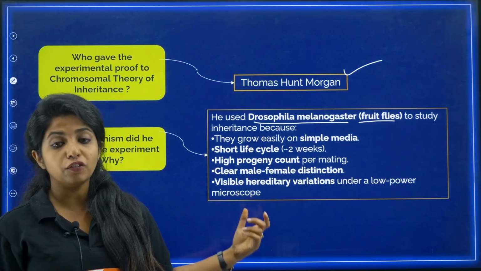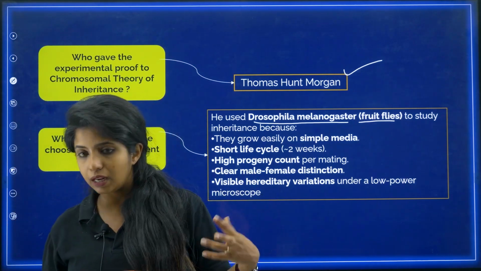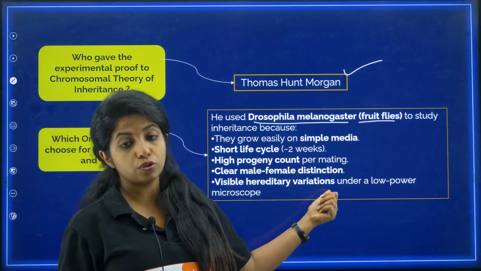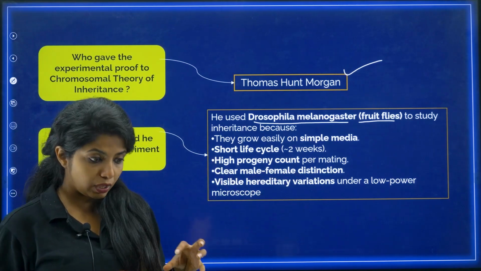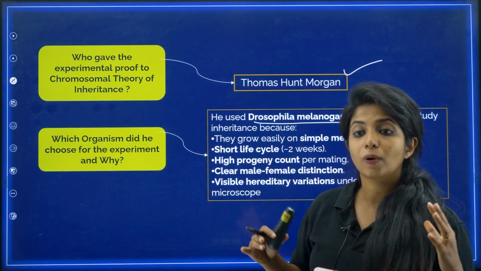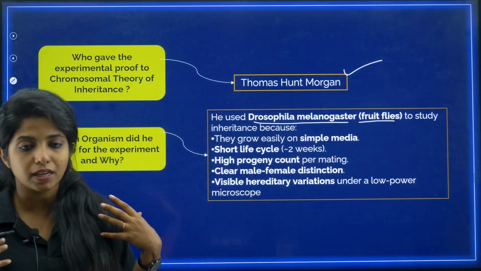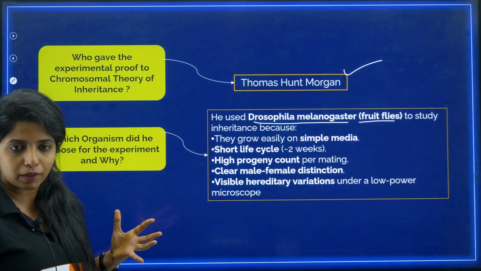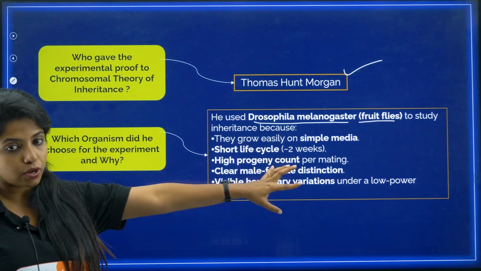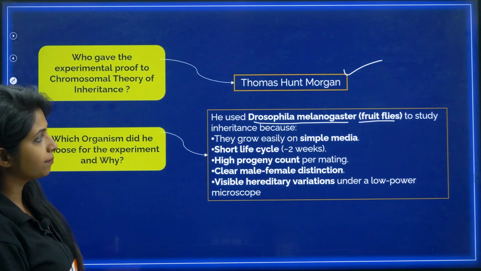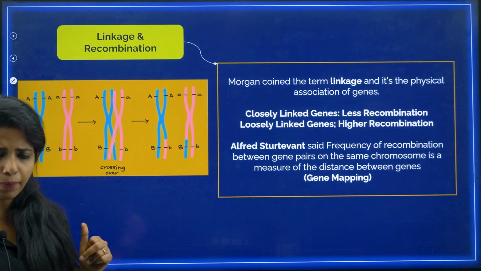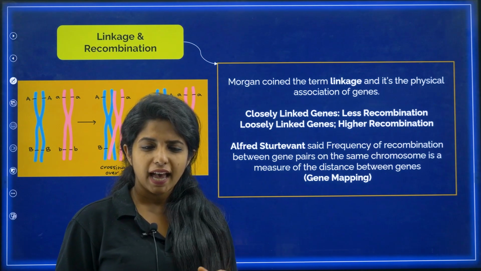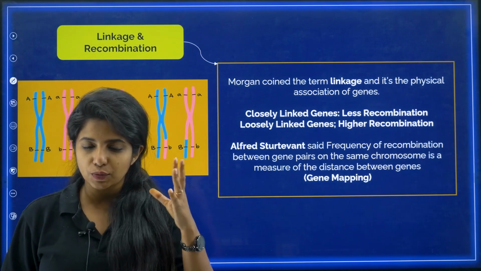There was also a clear male and female distinction, so it was not difficult to identify which is male and which is female, and he needed that for pairing experiments. Visible hereditary variations were also there under a low power microscope, so he could see the visible differences as well. That was one major thing Thomas Hunt Morgan used for his experiment, the experimental proof of the chromosomal theory of inheritance. The organism was Drosophila melanogaster, for all these reasons. Now it's not over. Morgan went ahead and said, I see something unique here, and he said there is something known as linkage, my dear children.